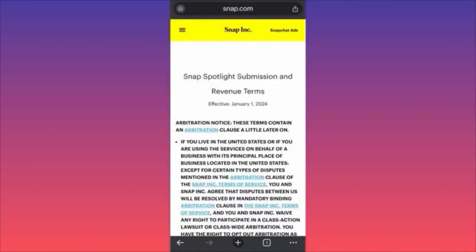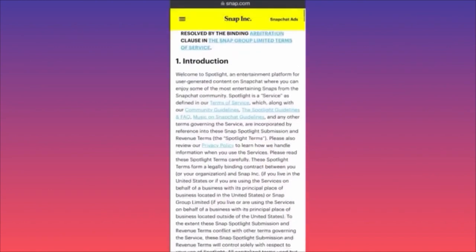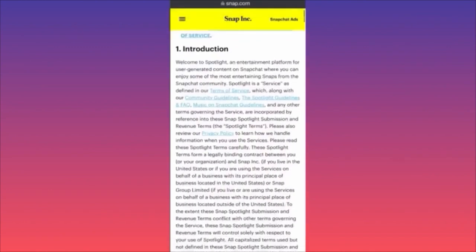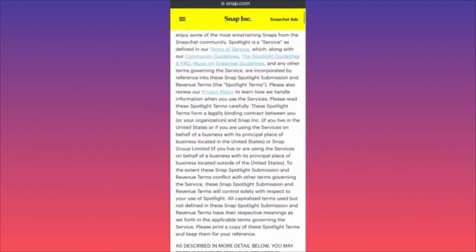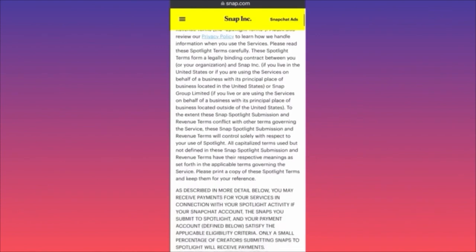There is a new update of the terms from Snapchat, as you can see over here, effective already since January 1st. Scrolling down: introduction, welcome to Spotlight, an entertainment platform for user-generated content, okay? We know that. Scroll down. Please also review the privacy policy.